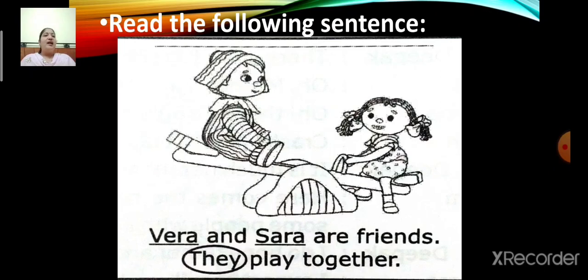Veera and Sara are friends. They play together. Here, the underlined words are Veera and Sara and the circled word is they. So children, to avoid repetition of the noun, we have used the word they. Okay. So they play together. They is a pronoun.